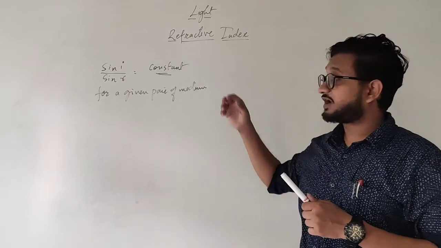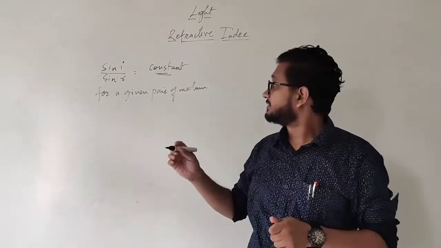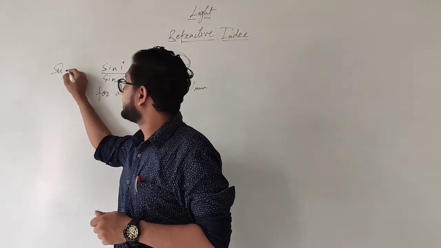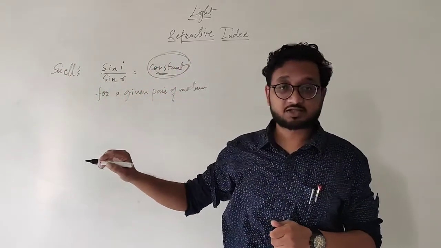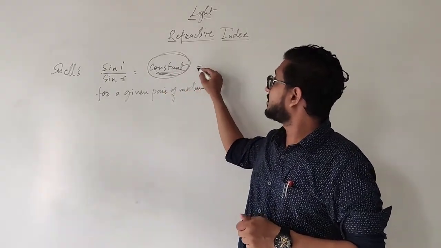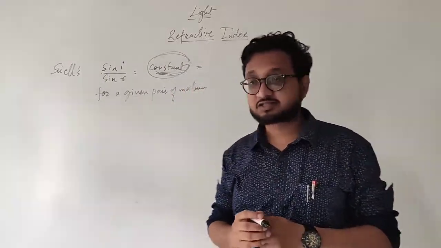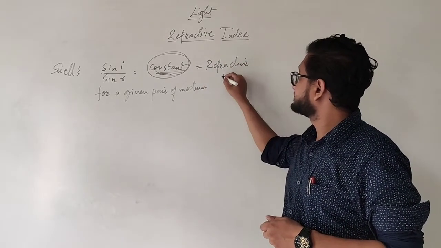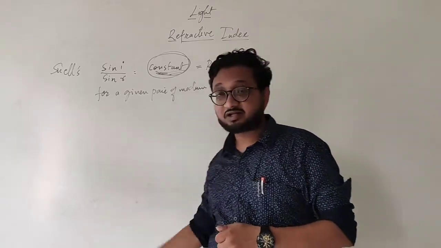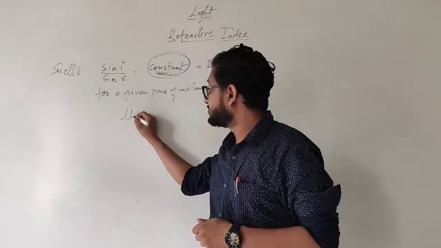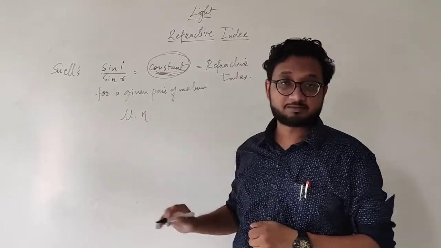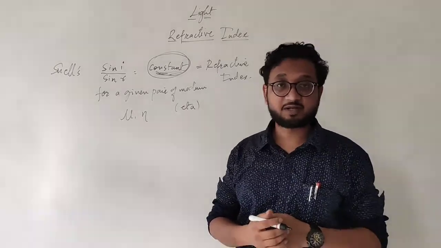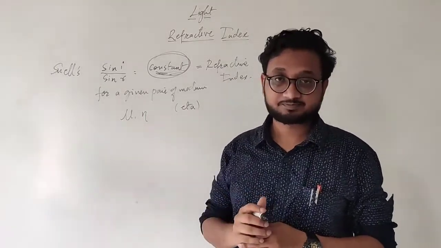Now we are talking about refractive index. What is this refractive index? The constant that you get when applying Snell's law is called the refractive index. And the refractive index is given by the symbol mu or eta. It is pronounced eta, a Greek alphabet. This is mu, this is eta.